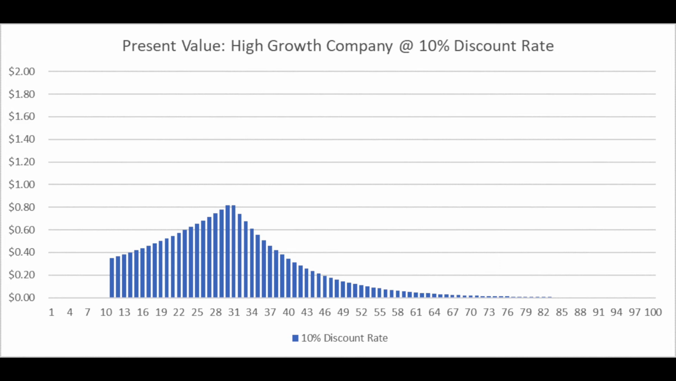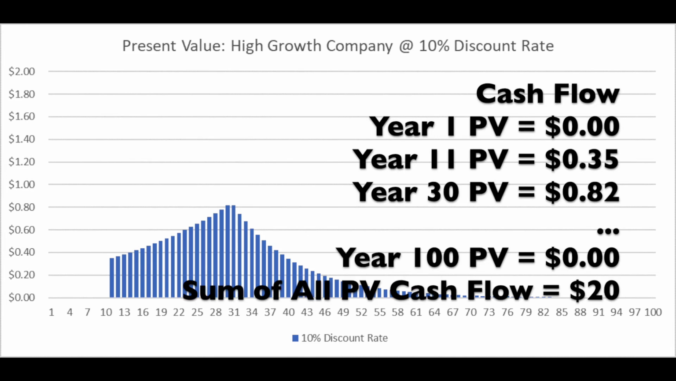For the high growth company, we value it the same way. We discount future value to the present using the 10% discount rate for simplicity. From year 1 through 10, there is no cash flow, so the present value is $0. But during this high growth period, from year 11 through 30, the present value of cash flow is quite healthy. Then the present value decreases as cash flow that is further out gets heavily discounted. The present value then sums up also to be $20. So both companies happen to be valued at $20 using the 10% discount rate.